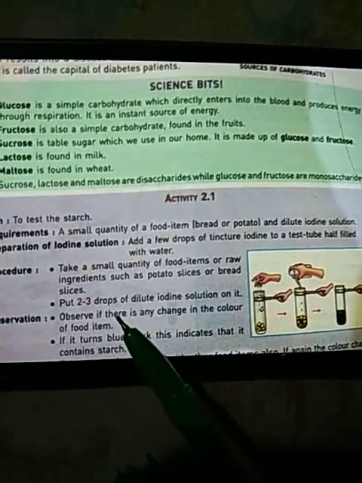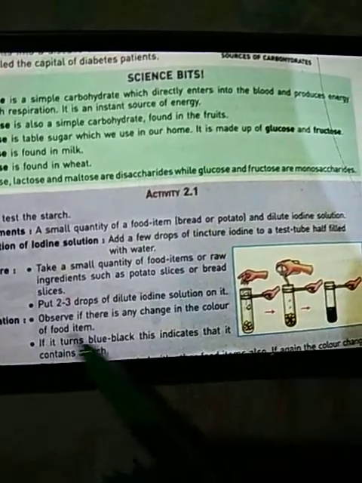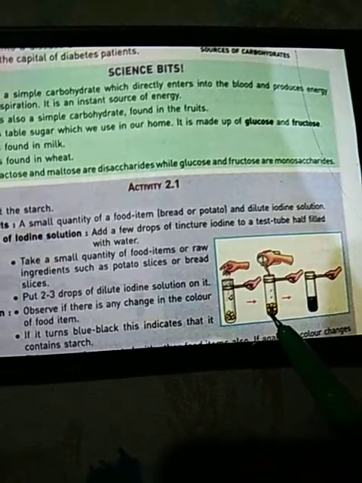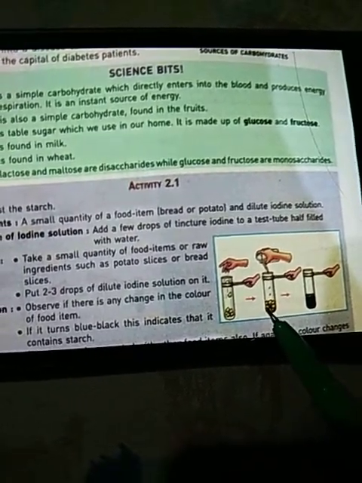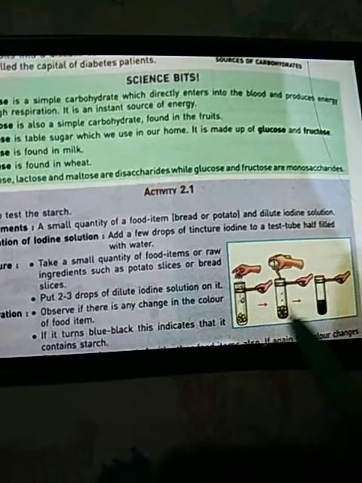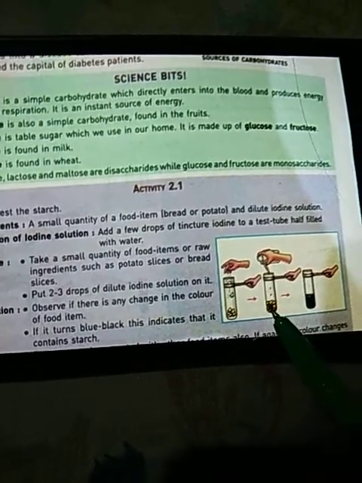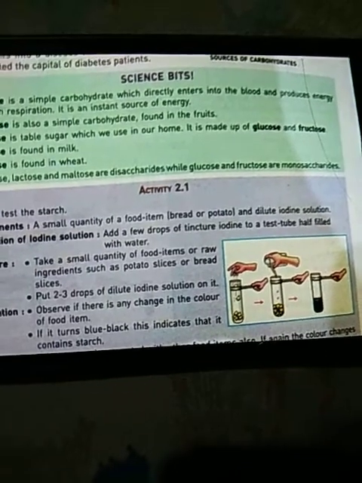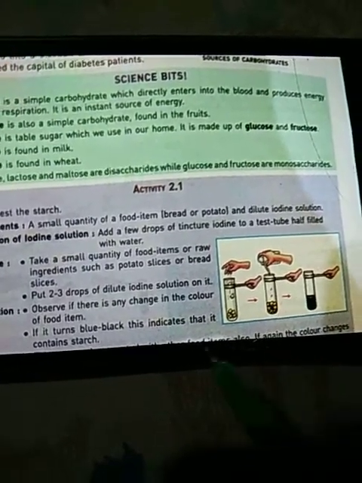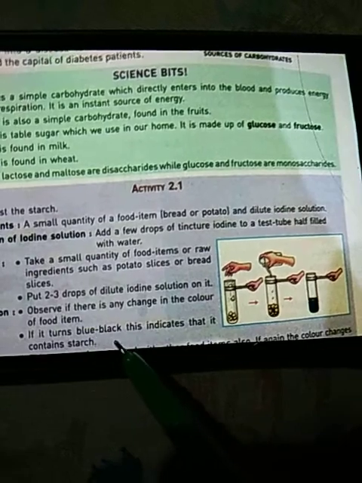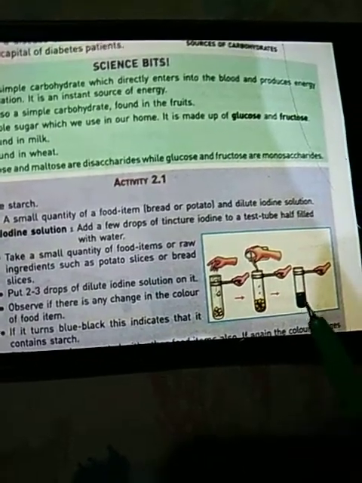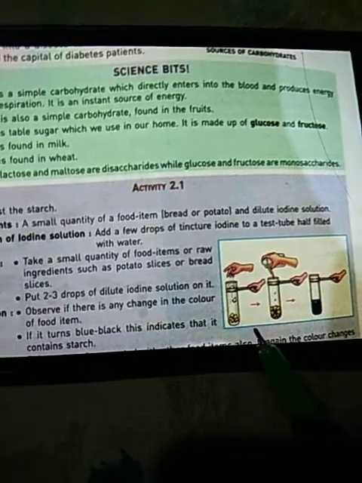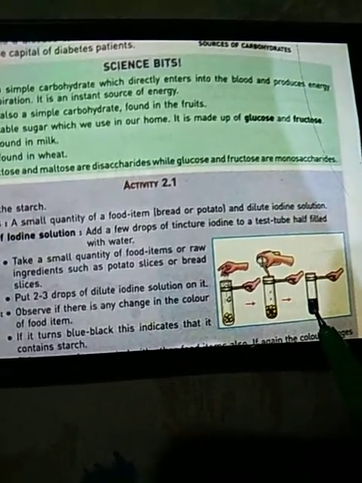Observation. Observe if there is any change in the color of the food item as soon as the iodine solution is added. Suppose we have taken pieces of bread here. You have to observe whether there is any change in the color. If the food item turns blue or blue-black, this indicates that it contains starch.